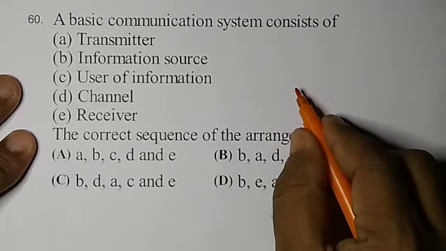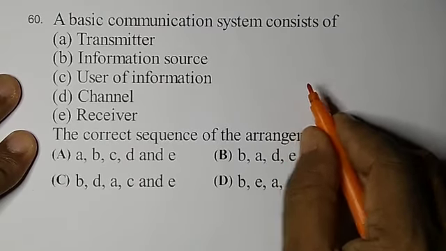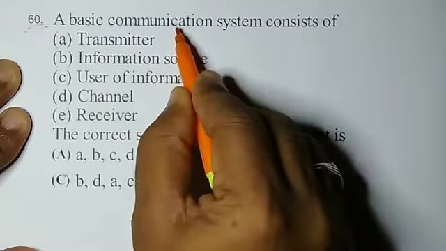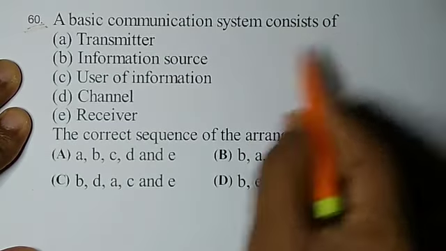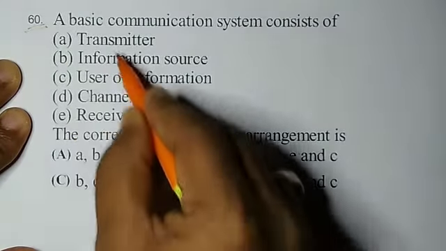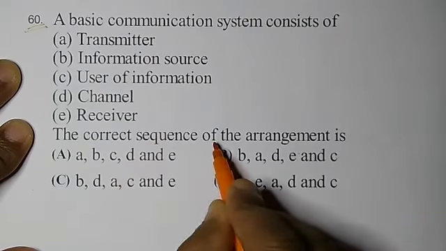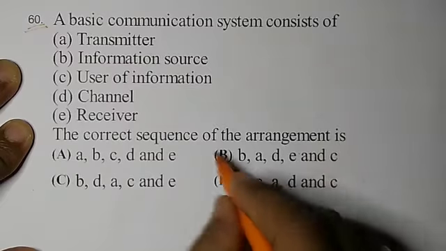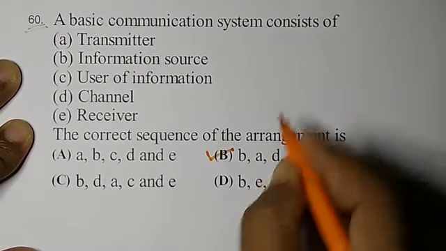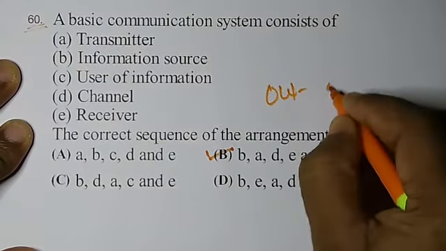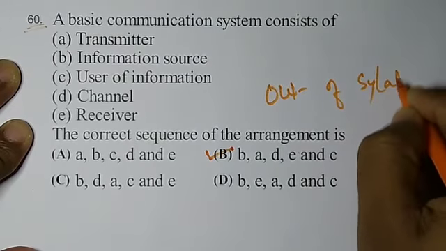This question is now out of the CET syllabus. The basic communication system consists of A, B, C, D, E. These are given in order, and he is asking for the corresponding sequence of the arrangement, so here option B is correct. This is out of syllabus.